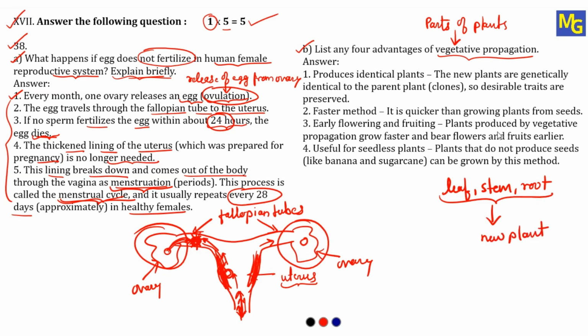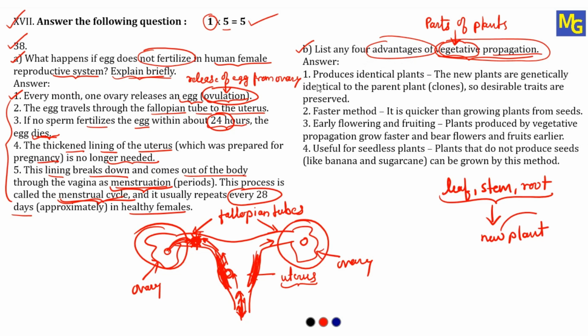And that's why this process is called vegetative propagation. Propagation means continuation. So we are going to continue the generation from the vegetative parts of the plant, and that's why it is called vegetative propagation. Every method has some advantages and disadvantages. Same way, this method also has advantages and disadvantages. In this question, they have asked us to write 4 advantages.